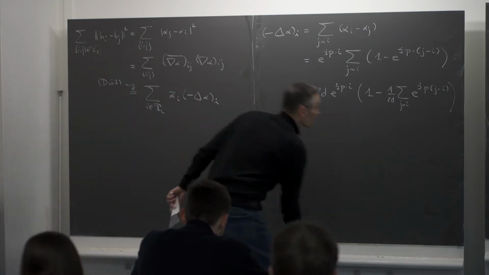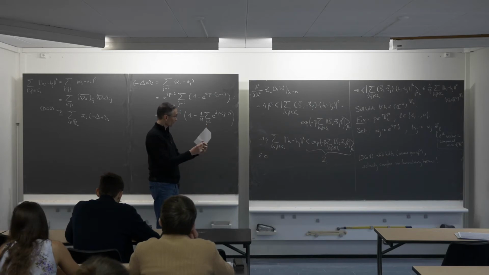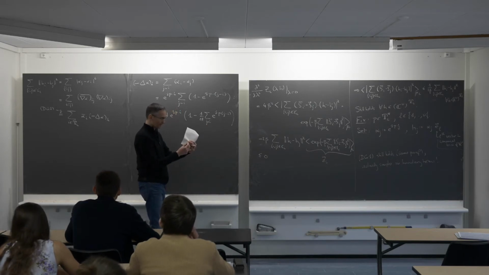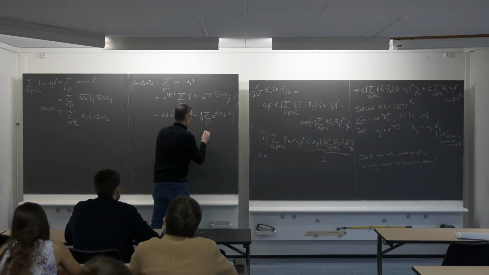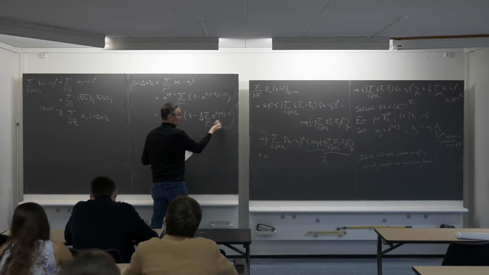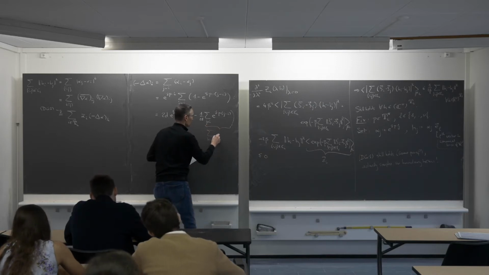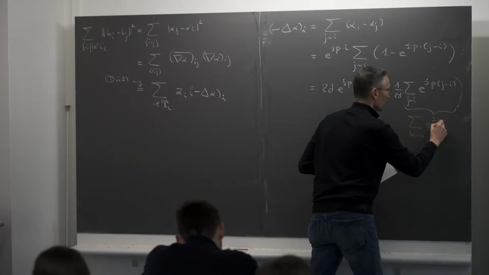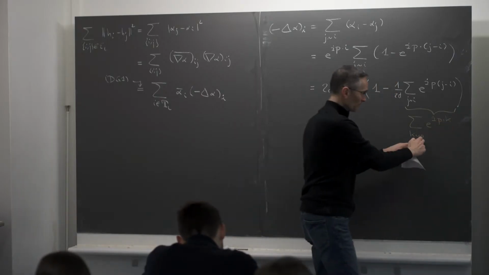And now, observe that when I'm summing over all neighbors of i, the only thing that appears in the summand is j minus i. So this is the same as summing over all k neighboring 0 of e^{i p·k}. And then here it's easier to see.